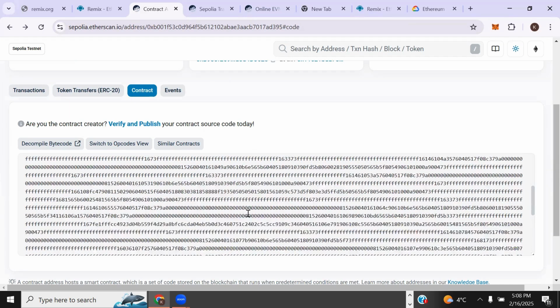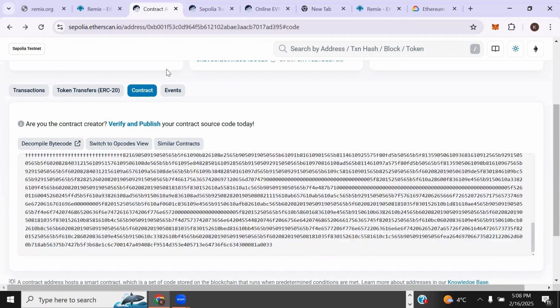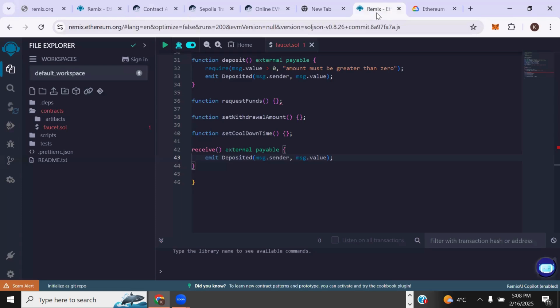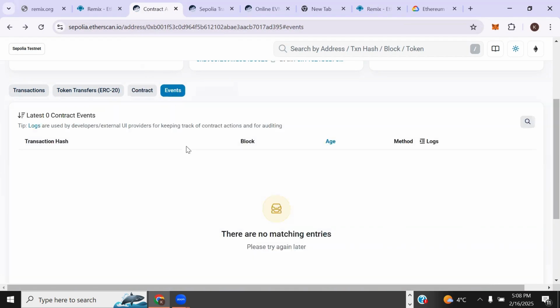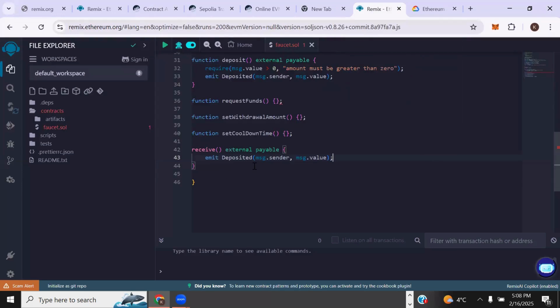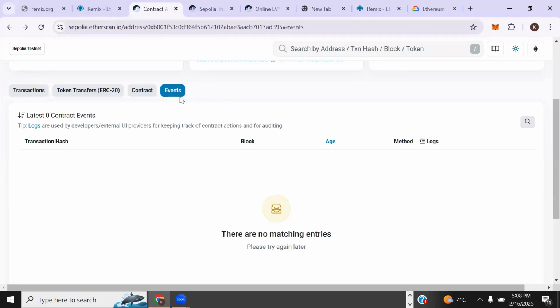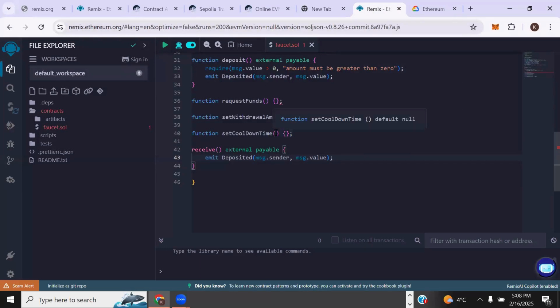All the events that we're declaring, we're able to see them here under events. So events are actually public. Let's continue. When we emit this deposited event, it's going to show in this events place after we deploy the smart contract.